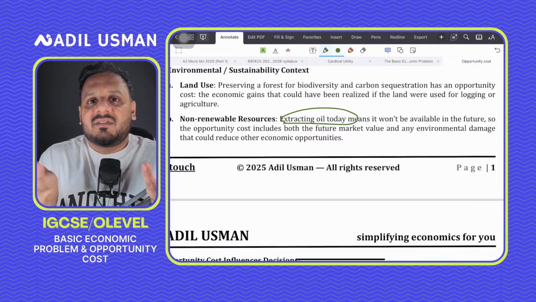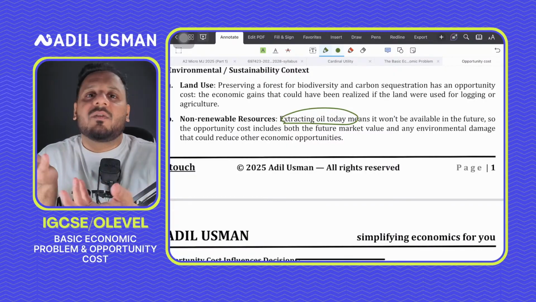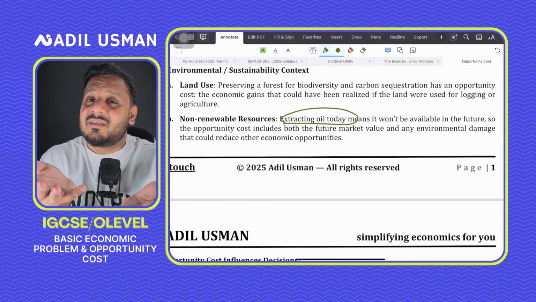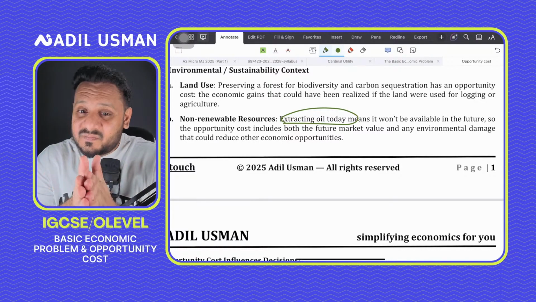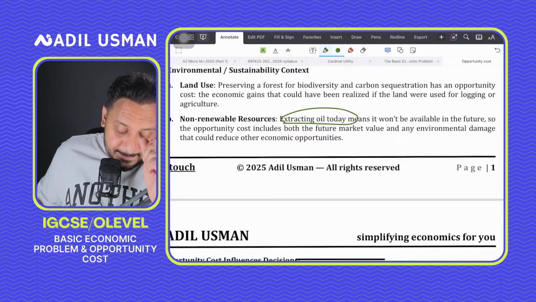These are decisions that states make, and that also involves an opportunity cost. So the opportunity cost could be the environmental destruction as well, right?